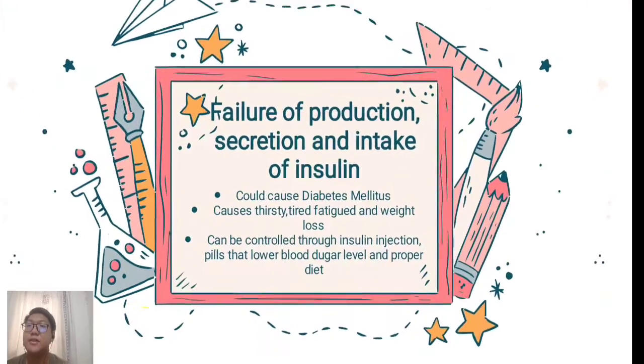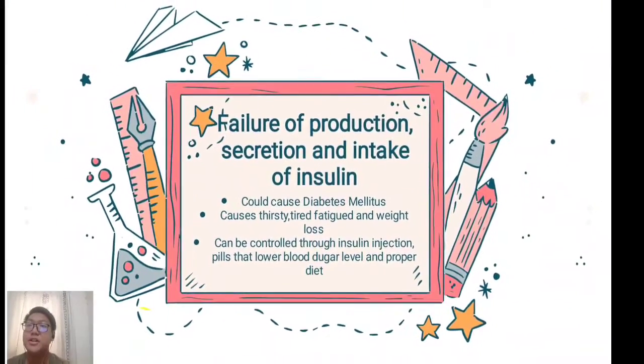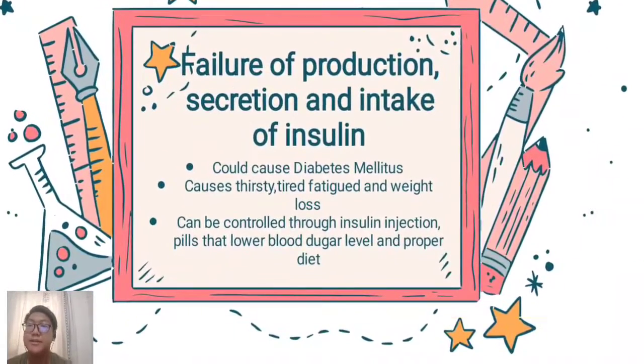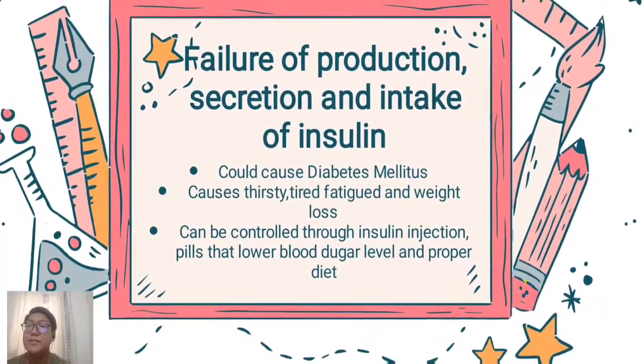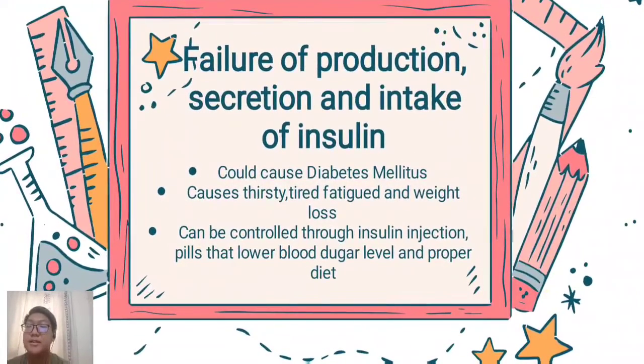So next is failure of production, secretion and intake of insulin. Failure of production, secretion and intake of insulin akan menyebabkan diabetes mellitus, which is symptom akan menyebabkan thirsty, kau rasa haus, tired, fatigue and weight loss. Jadi bila kau rasa badan kau cepat turun berat ya, jangan fikir nak kurus. Mungkin ialah diabetes mellitus.